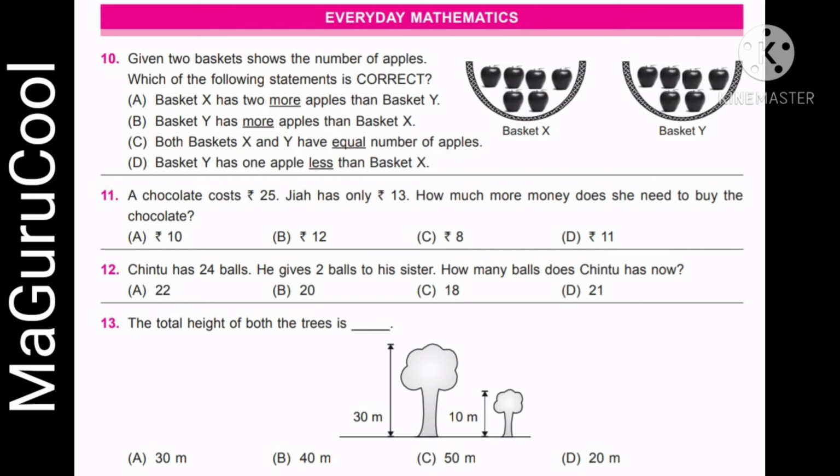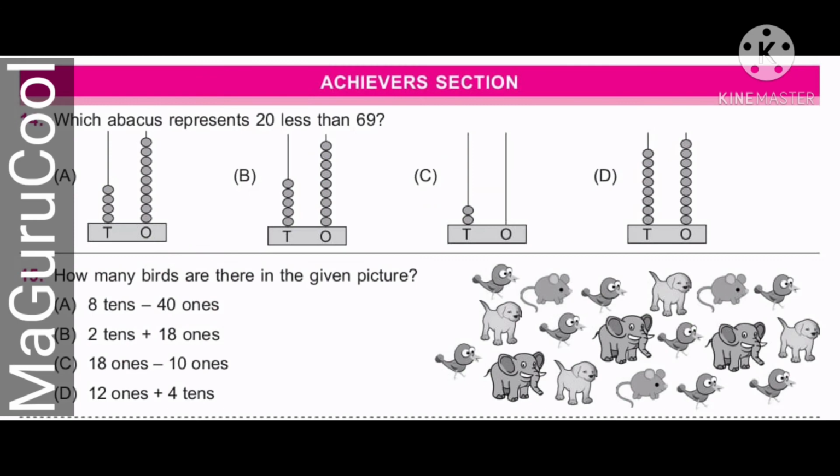The 13th one, the total height of both the trees is, just have to add 30 and 10, so it will become 40 meters. Like I said, the majority of it will have simple addition and subtraction. Let's go to the achievers section. Kindly take a screenshot of this.